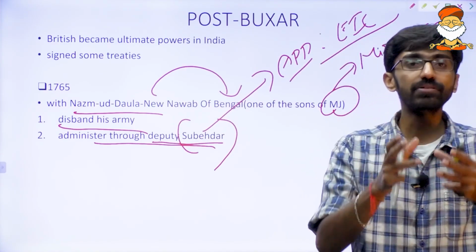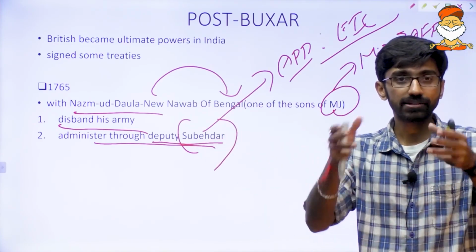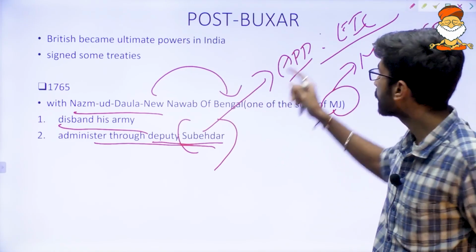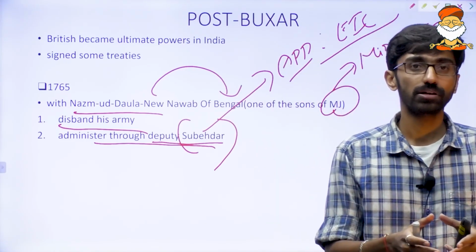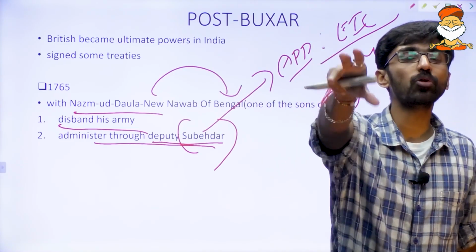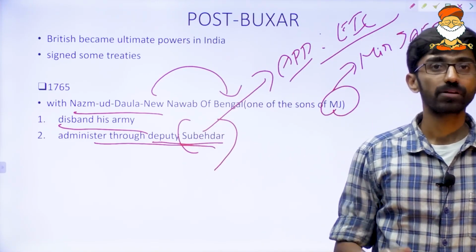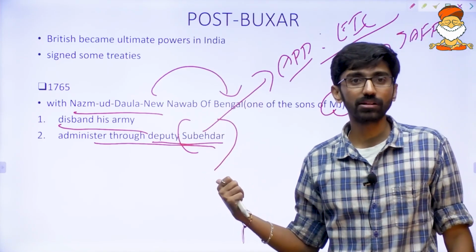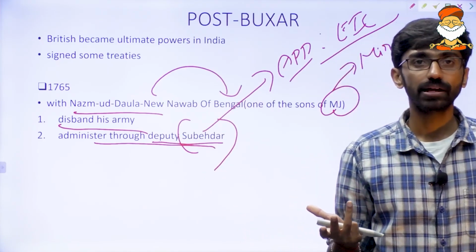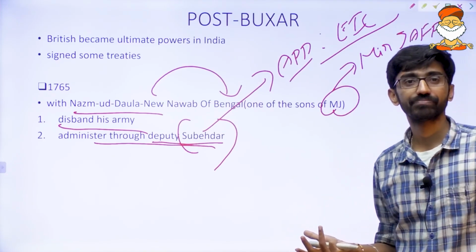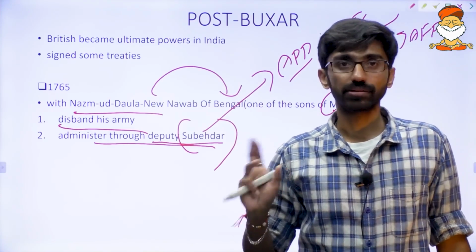Then later he should run the administration. Can we say this is a kind of indirect control of the Britishers over the Bengal administration? Yes, we can say that.